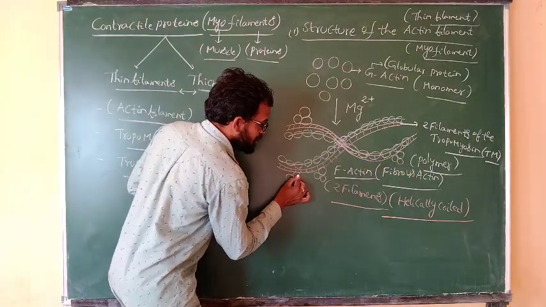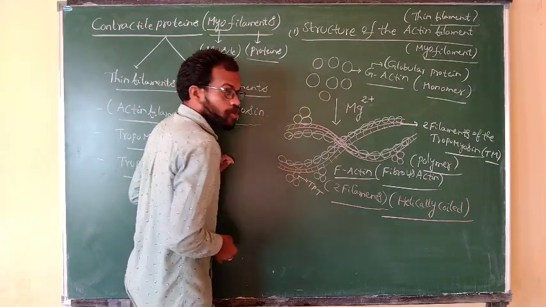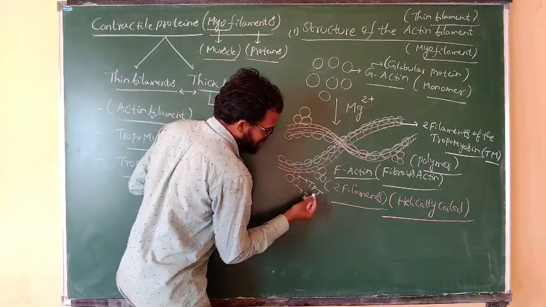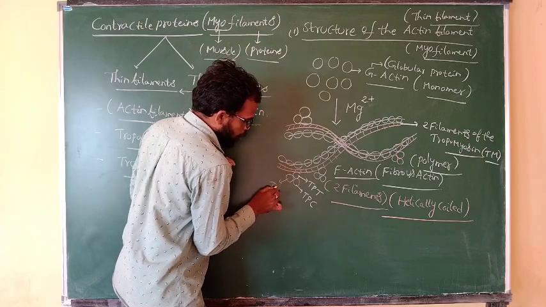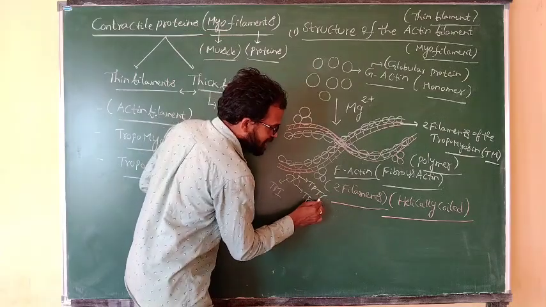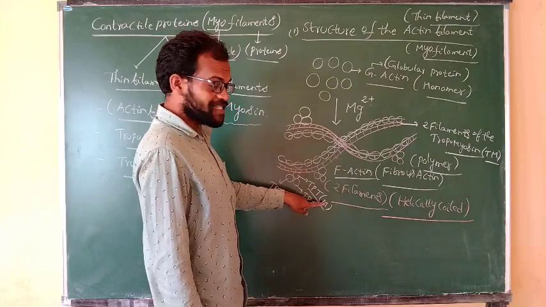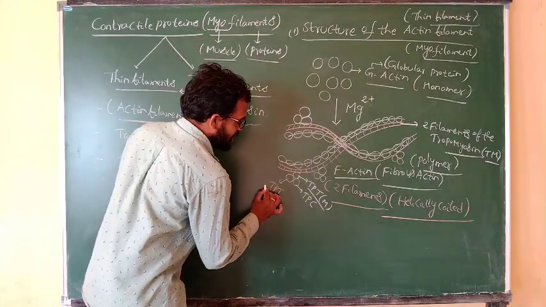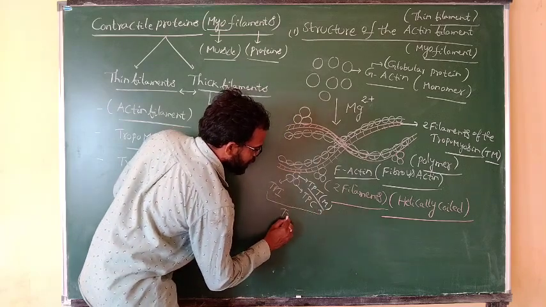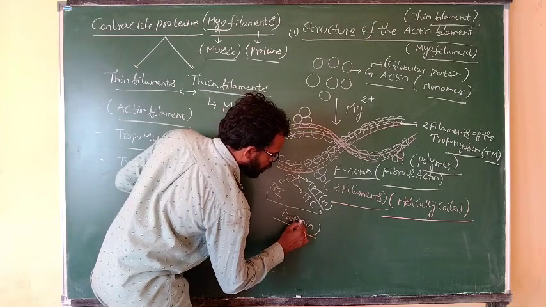What are the subunits? The first is troponin T. The second subunit is troponin C. The third is troponin I. This entire complex is nothing but troponin.